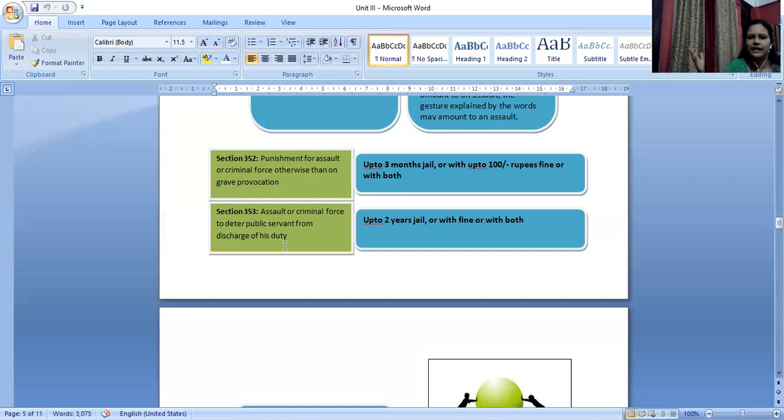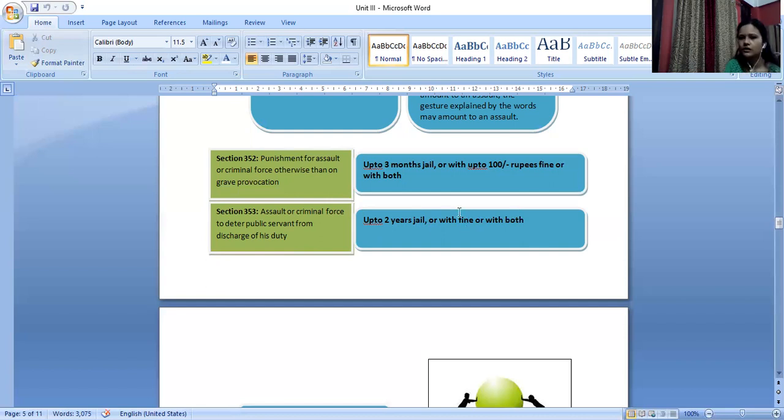Right? Some income tax officer has come for a raid, and I'm restricting that person by using criminal force or assault. In such cases, it is considered as a more aggravated form of criminal force or assault, so punishment will also increase up to 2 years of imprisonment or with fine or with both.